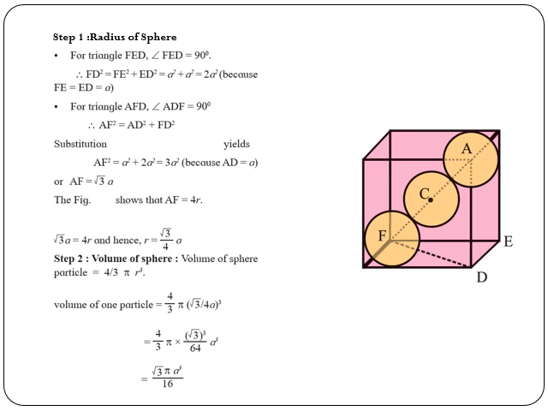Step 2. Volume of sphere. Volume of a spherical particle equals 4 by 3 pi r cube. We know that r equals root 3 by 4 a. Substituting r, we get volume of one particle equals 4 by 3 pi into (root 3 by 4 a) whole cube. That equals 4 by 3 pi into root 3 cube by 64 into a cube, and that gives root 3 pi a cube by 16.